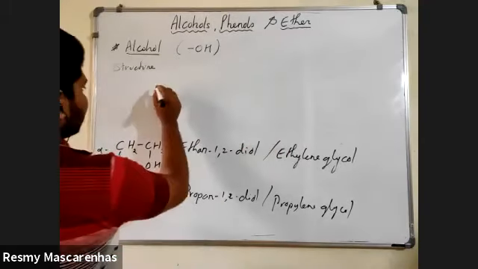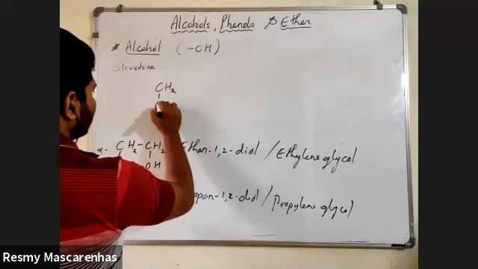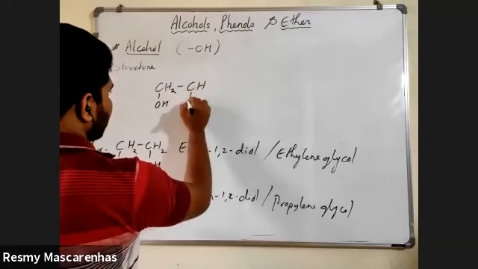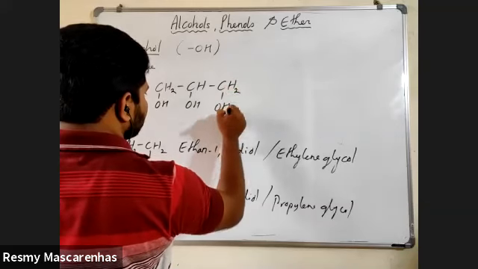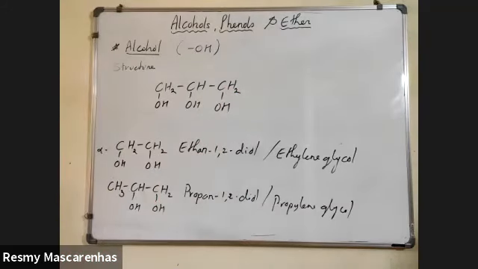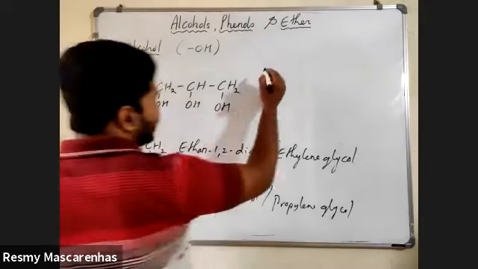One more important thing I'm giving you. This is one more important structure which you need to remember. Note down fast. What is the IUPAC name for this?